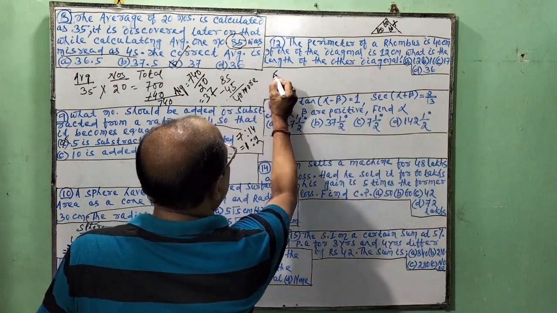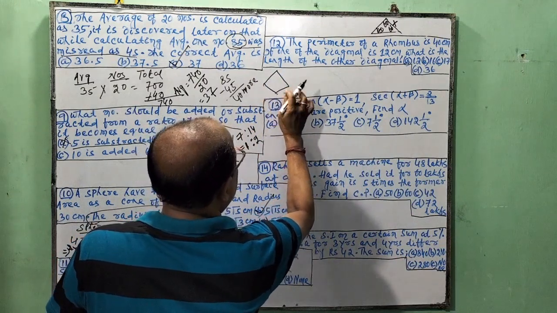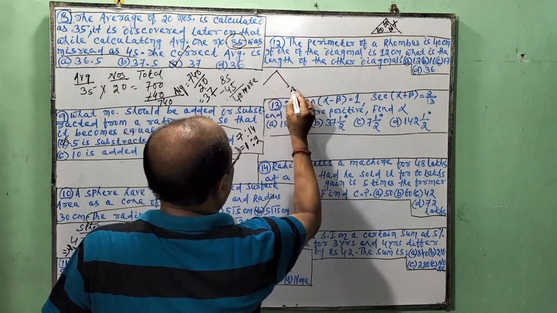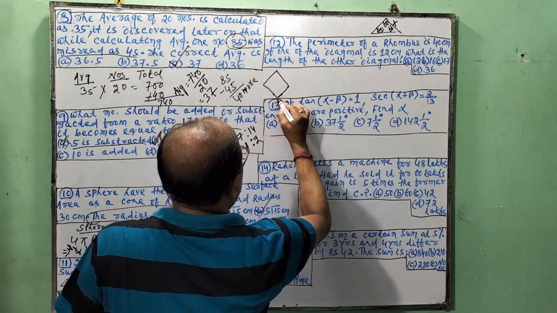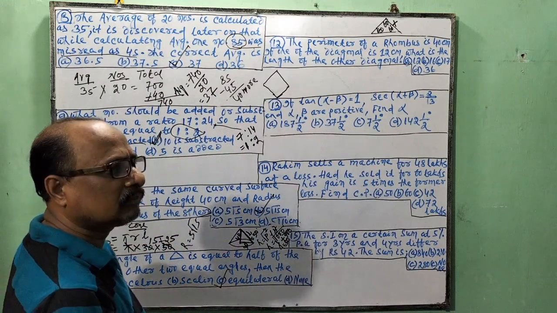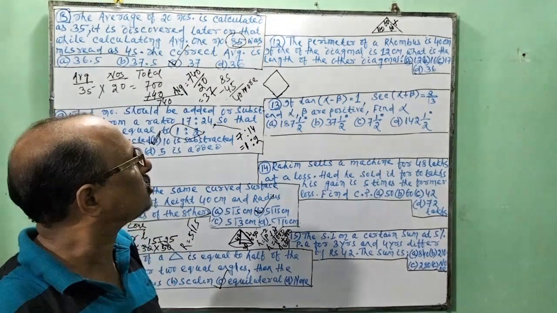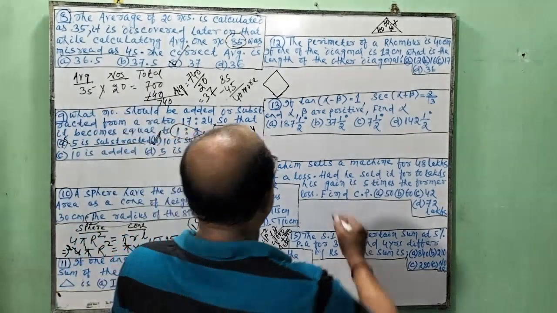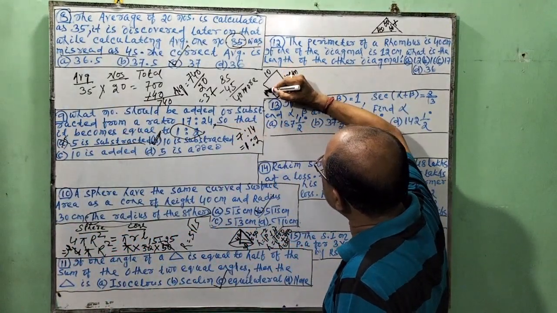Perimeter of a rhombus. Here is a rhombus. I have already discussed in this set about the rhombus. The perimeter of a rhombus is 40 cm. In case of the rhombus, all the sides are equal. If the perimeter is 40 cm, each side is 10 cm. Very much clear? So it is 10 cm, 10 cm, 10 cm, 10 cm.